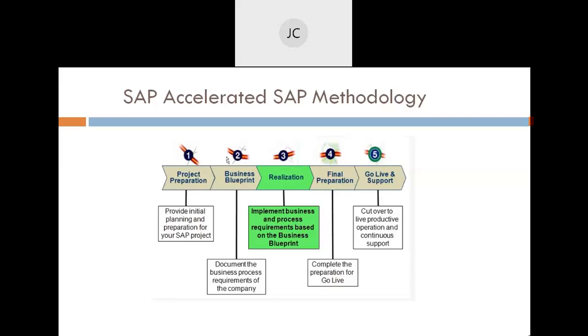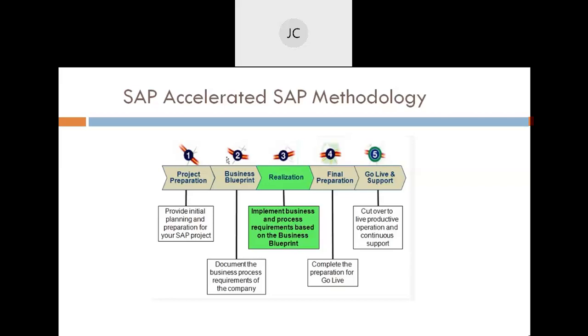They are related, there is no issue. When I talk about SAP methodology, if you have interacted with software, there is something called the waterfall methodology, where it goes step by step, like stairs.